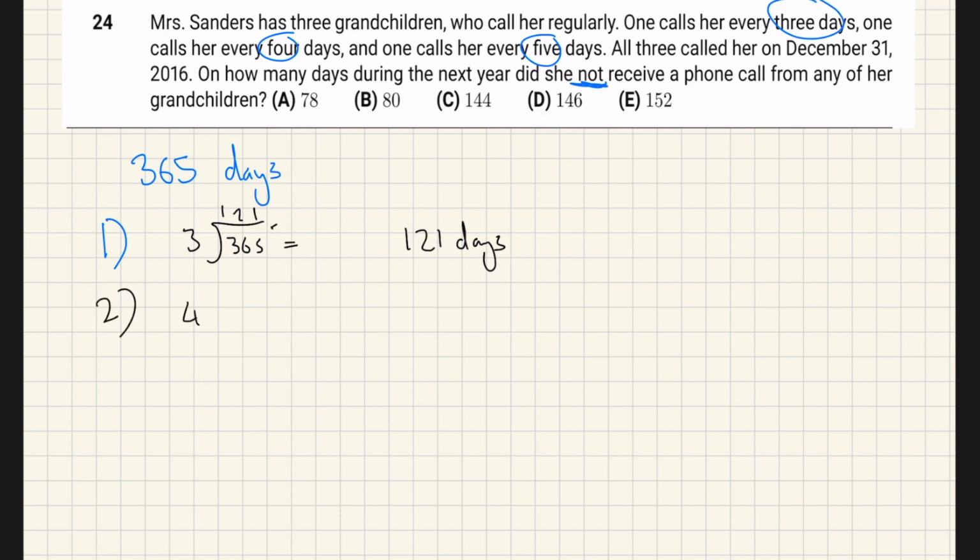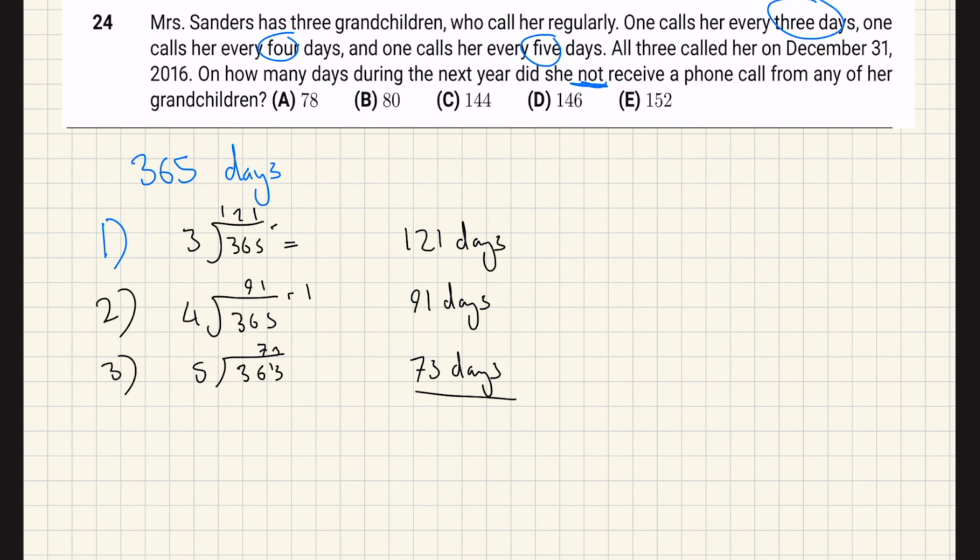Second one, we're going to divide it by 4. So you're going to get 91, remainder 1. So it's going to be 91 days in which she gets a call by the second one. And the third one, we're going to divide by 5. That one is going to go in perfectly. So that goes in 73 times, 73 days. Okay, so you could add all of these up.